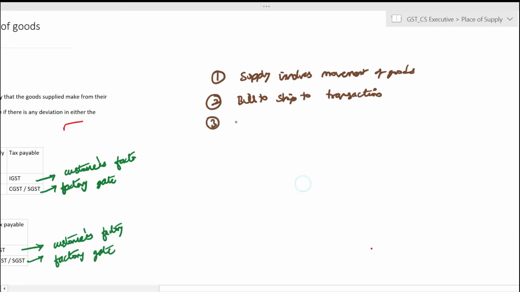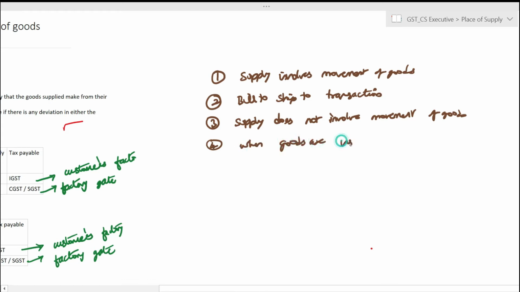Number three, where the supply does not involve movement of goods. What would be the place of supply? And number four, when goods are installed or assembled at site.